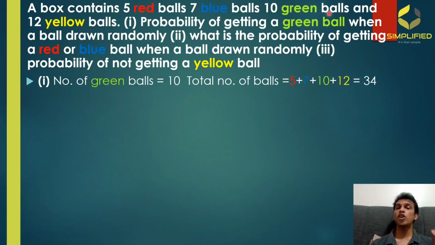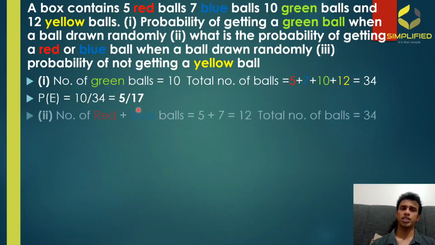So the favorable outcome satisfying the condition of getting a green ball, there are 10 possible outcomes. So that means favorable outcomes are 10 and total possible outcomes are 34, which means that in the numerator we need to put 10 and in the denominator we need to put 34. And upon simplification you are going to get 5 divided by 17.